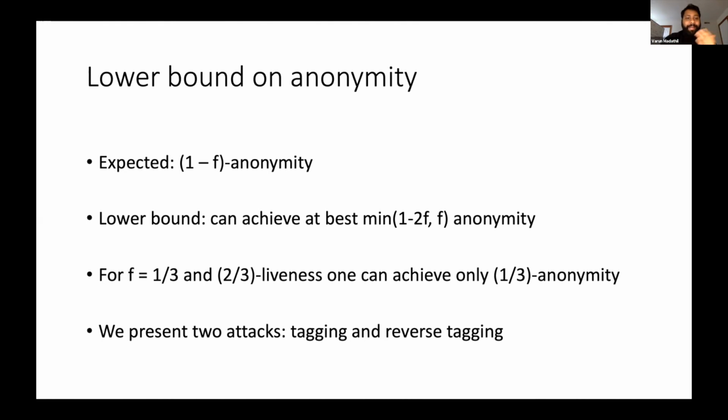So for example, when f is say 1 by 3 and we have 2/3 liveness, that is, when the set of all honest parties have the input, that particular transaction is going to be in the output, then we can hope to achieve only 1/3 anonymity. That is, the adversary will be able to split the parties into a 1 by 3 fraction of state. So to showcase this, I'm going to be presenting two attacks called the tagging and the reverse tagging attack.